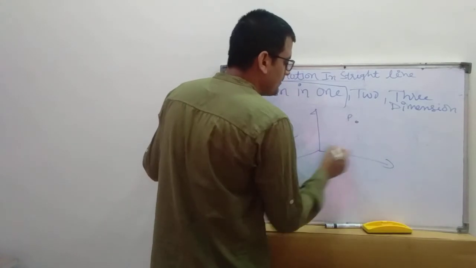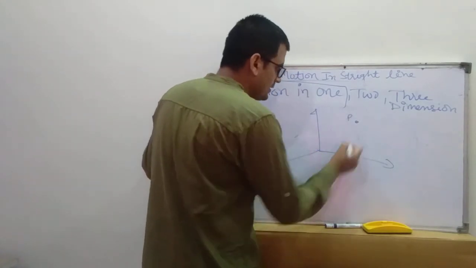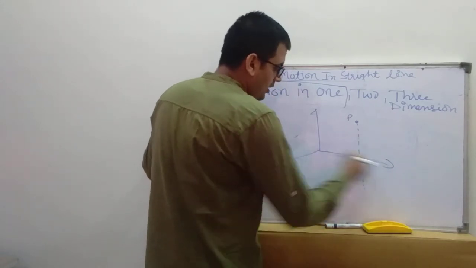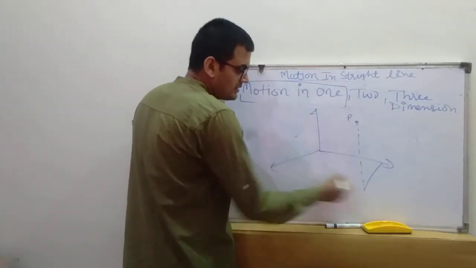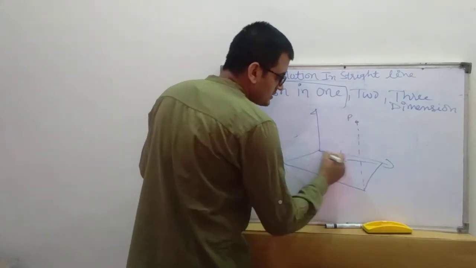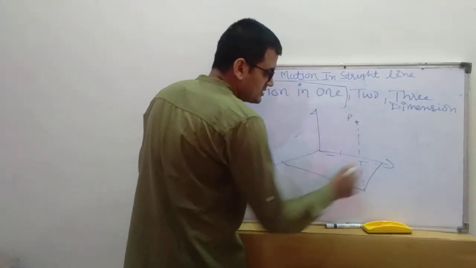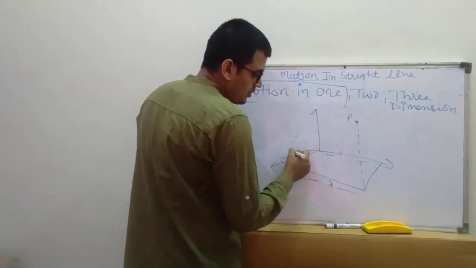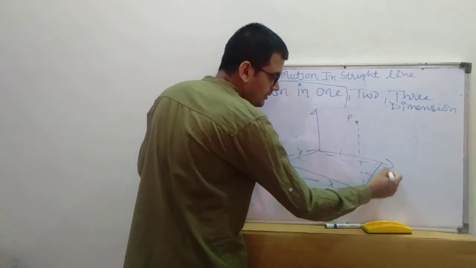Suppose point P is here. So how will we measure? We will draw one line like this, draw a line parallel to this, and draw a line parallel to that. Let this distance be x, so this will be x. Let this distance be y, so this line is equal to this line, so it will be y.